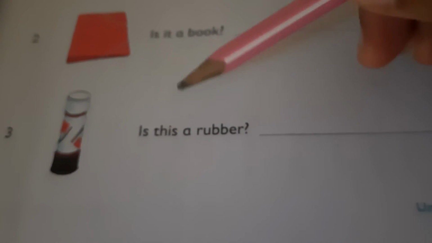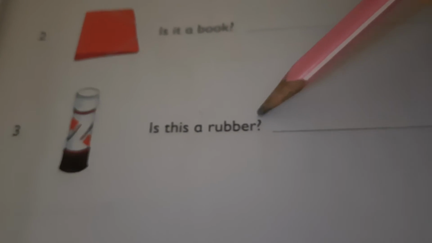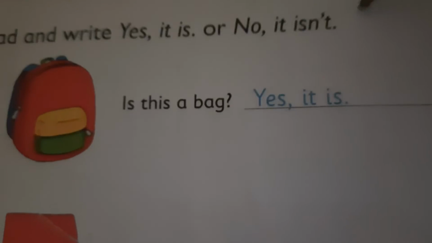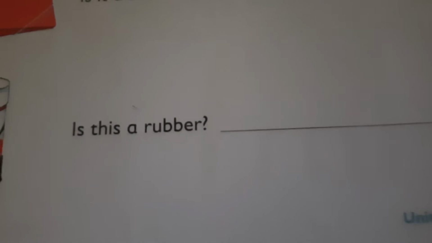Now this one is for you. Is this a rubber? So whatever the answer, whether yes it is or no it isn't, that you have to write. यानी आपको choose करना है आंसर और आपको यहाँ पे लिखना है. Let's move ahead for the next question. Here the vocabulary is given.